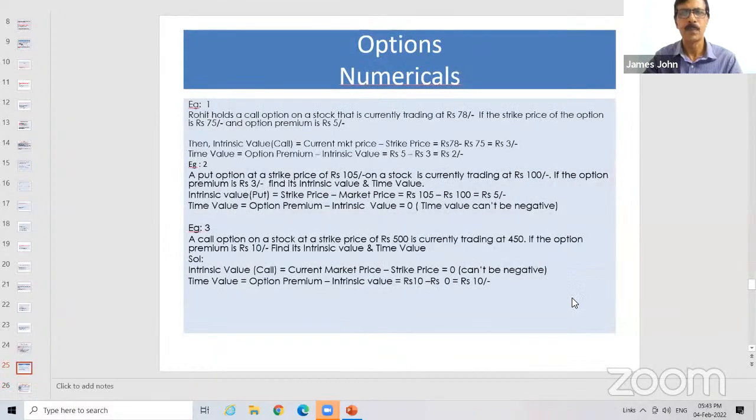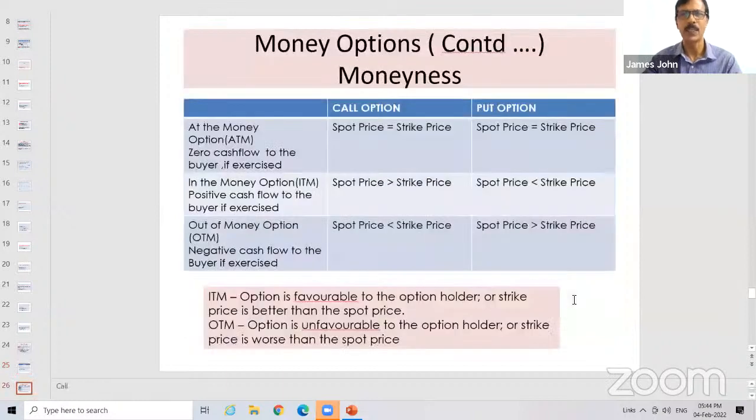Sir, previous slide, why will the minus 50 not be there? It cannot be negative. The option premium has two components: one is time value, another is intrinsic value. What is option premium? The charges paid by the option holder to the bank, and that cannot be negative. So these two components cannot be negative. If it is negative, you can take it as 0. That's why in some cases time value will be 0, and in some cases intrinsic value also will be 0. Intrinsic value and time value cannot be negative.